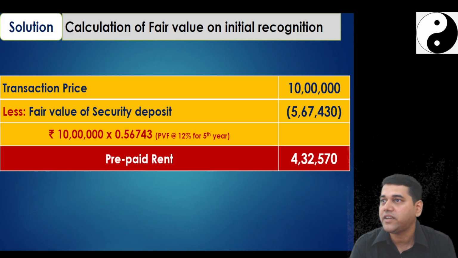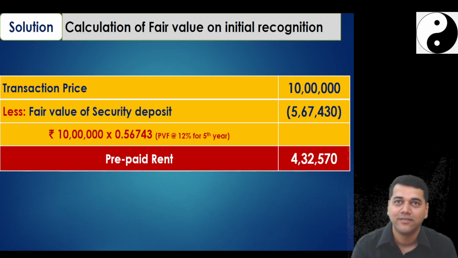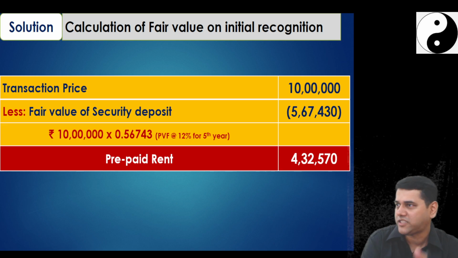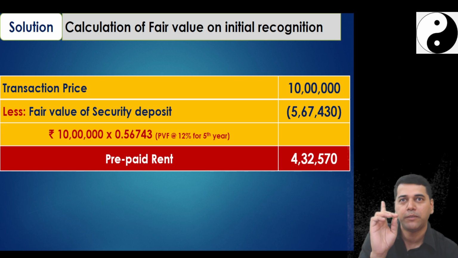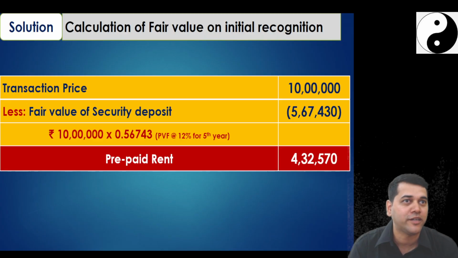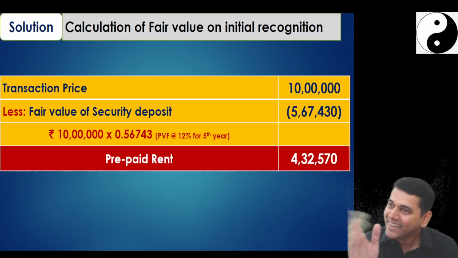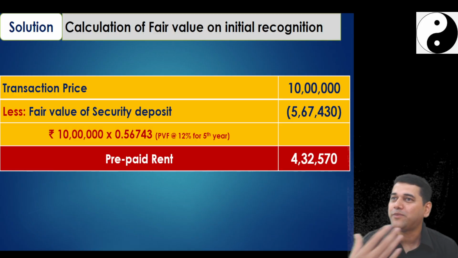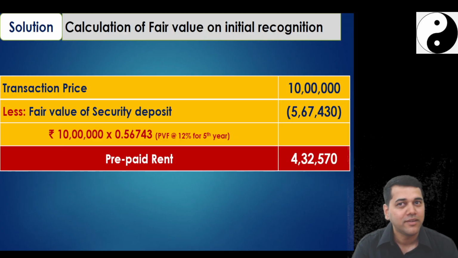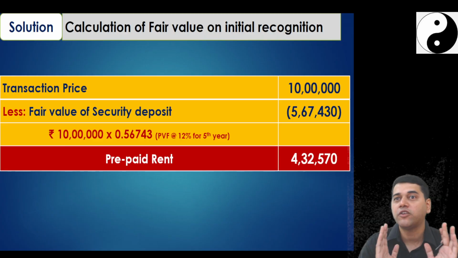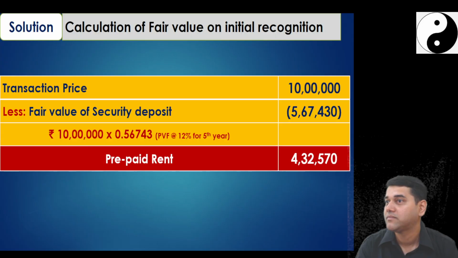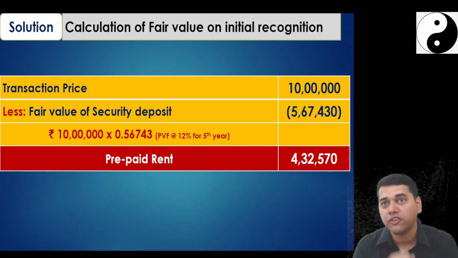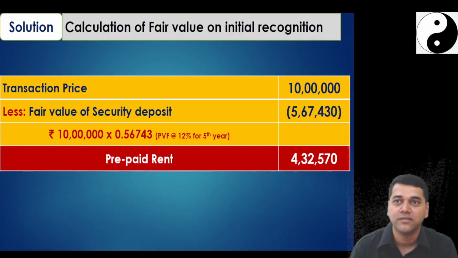In fact, this is theoretical. Who said it's practical? In theory we are learning. And can it happen in real life? Such a beautiful question. 1st April I deposited, 31st March only I got it. In real life it doesn't work like that. And you see how compassionate the institute is about you. Every single question, acquisition happened on 1st of January, 1st of April. Tell me one acquisition like that. It happens on 28th of February, 14th of March.